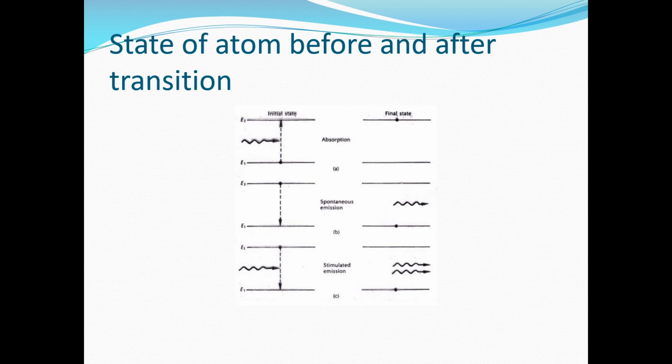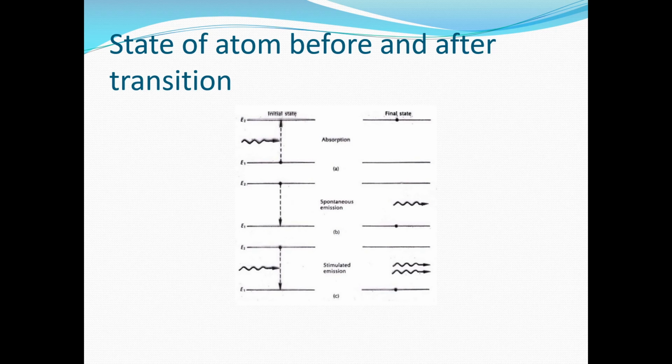The energy emitted during this transition of the electron from E2 to E1 is simply the energy level difference between the two energy levels, that is E2 minus E1. These electrons falling back to the ground state may directly come to the ground state, or may follow two to three steps to reach the ground state. The spontaneous emission process is shown in diagram B. This process is known as spontaneous emission because the event is not initiated by an outside influence. The light from an ordinary light bulb is generated in this way.